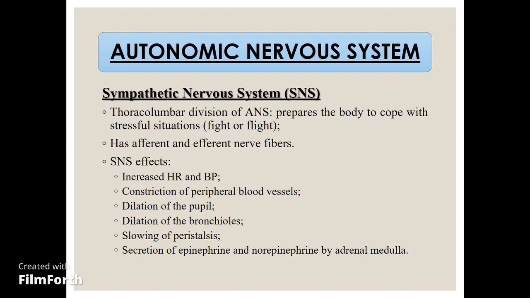The sympathetic nervous system is basically the thoracolumbar division of the autonomic nervous system, and it helps to prepare the body to cope with stressful situations. It has afferent and efferent nerve fibers, and it basically helps in increasing the heart rate and blood pressure. It helps in the constriction of peripheral blood vessels, dilation of the pupil, dilation of bronchioles, slowing of peristalsis, and secretion of epinephrine and norepinephrine by the adrenal medulla.